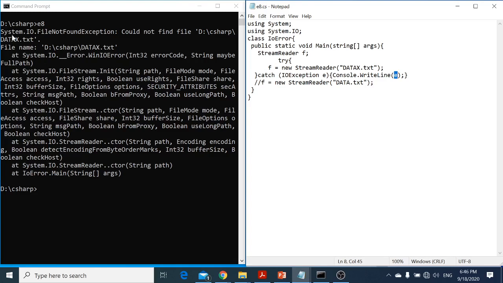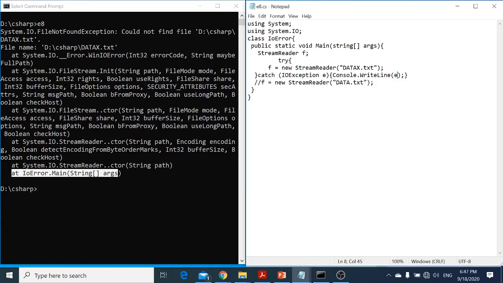So this is the exception, FileNotFoundException, that is in the IO. Could not find the file. And what is that? Data C# datax.txt, and then the complete path, where the problem is, and it is coming from the program IOError class, Main method, in the string. So from there it is coming.